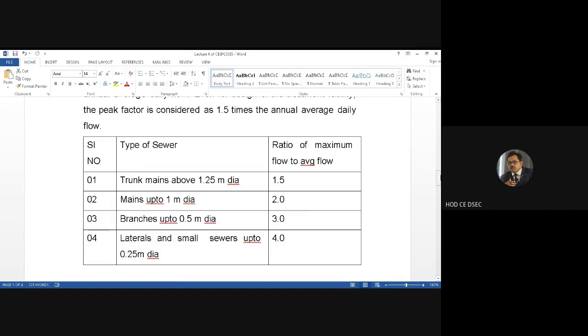Suppose we talk about mains up to 1 meter diameter, then the peak factor, that means the ratio of maximum flow to average flow, is 2. And up to 0.5 meter diameter, it is 3, and for 0.25 meter diameter laterals, it is 4. So what we have seen is that the peak factor for designing the sewer goes on increasing as the size of the sewer is less, because the flow will be less. Fine.